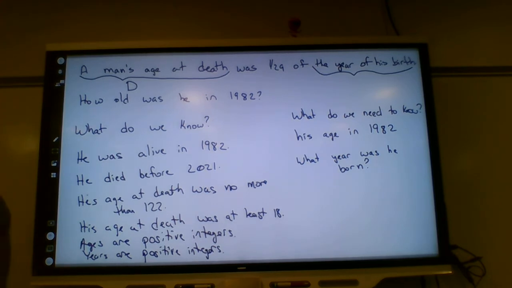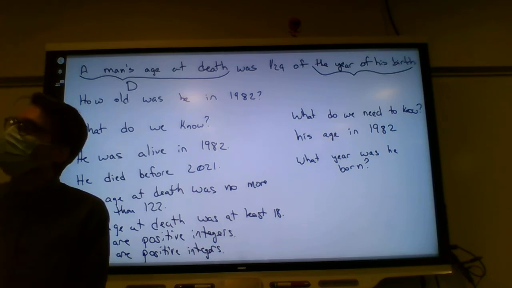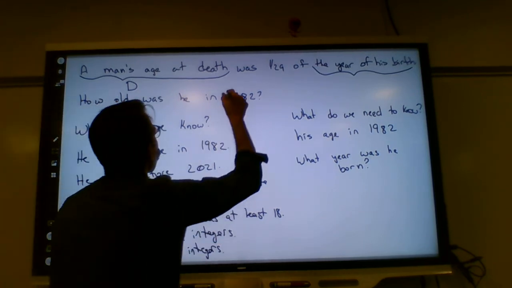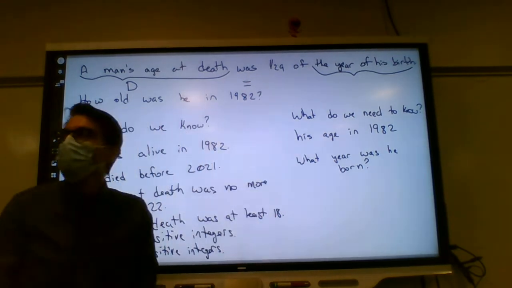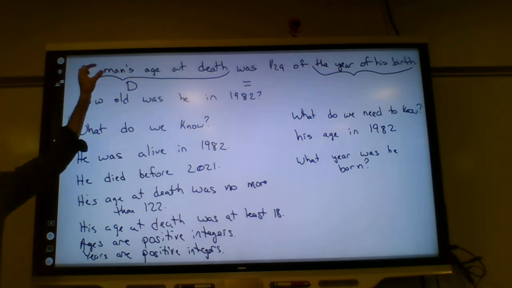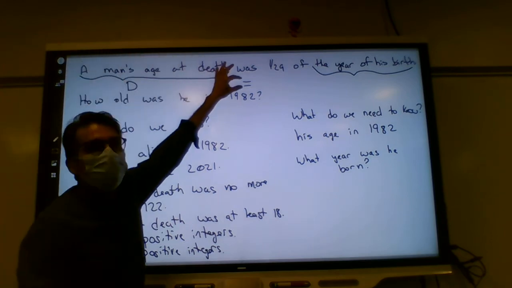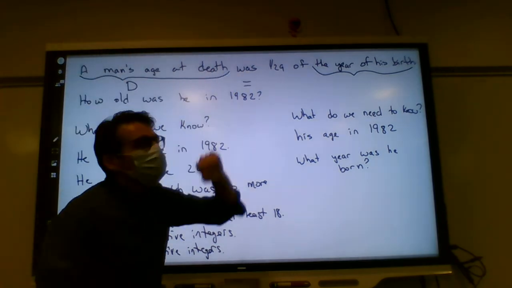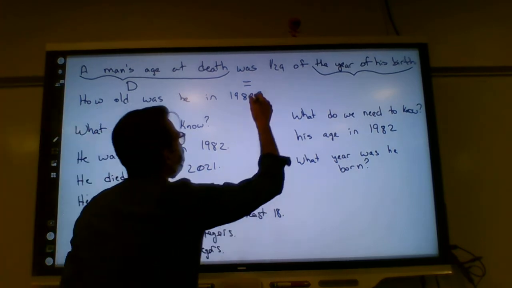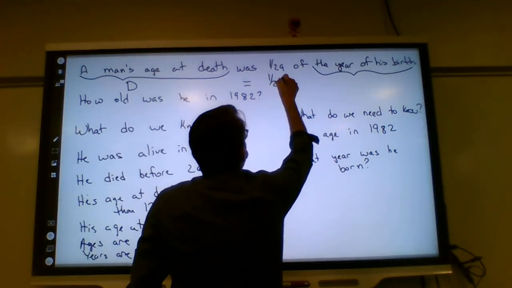Let's see. "Was" is the past tense of "is," and "is" means equal. All right, so we have translated this first part, D equals. What is D? D equals a man's age at death. D means a man's age at death. This is "was." Let's translate 129th. Well, that translates as 129th.